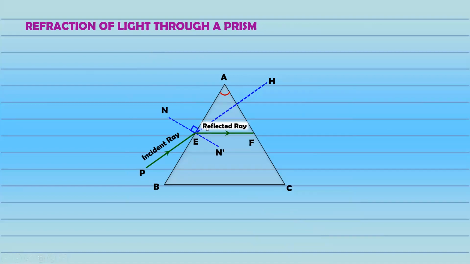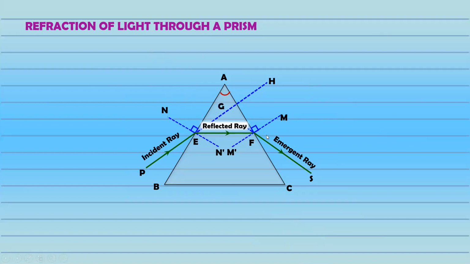I have written it wrong here, remember it's refracted over here, and at this point again it comes out as the emergent ray. Now there can be a question: is it possible that the angle of the incident ray and emergent ray are equal? Yes, it is possible only when this refracted ray is parallel to the base of the prism. Then we can say the incident angle and the emergent angle will be equal.